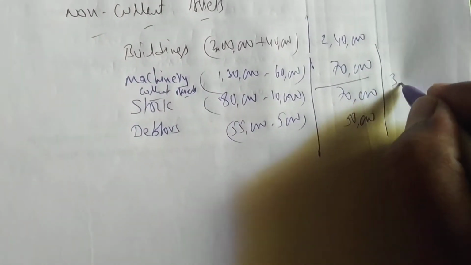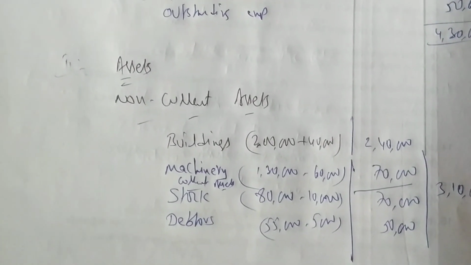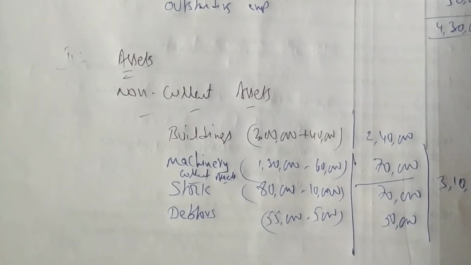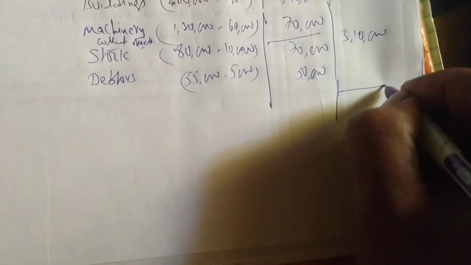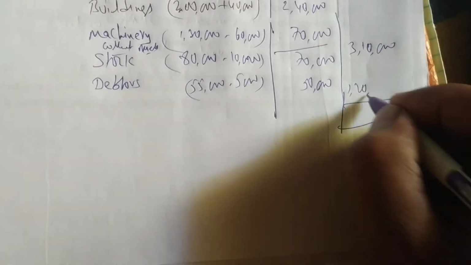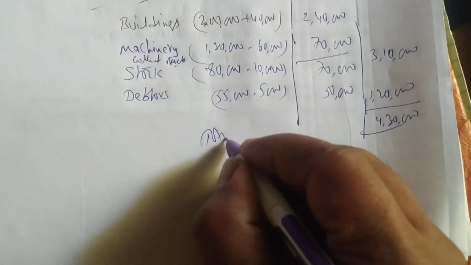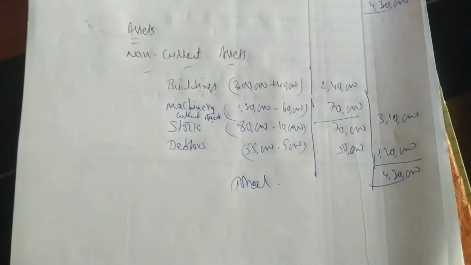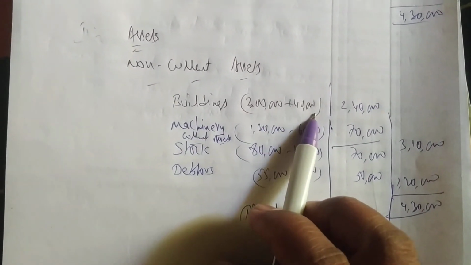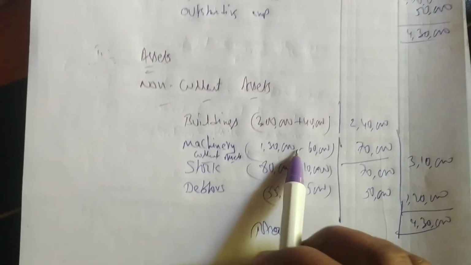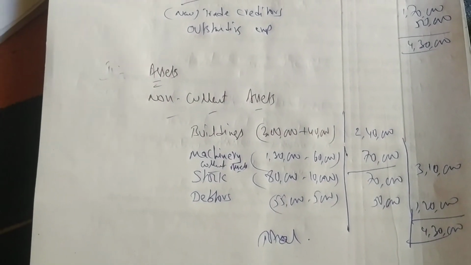The total of non-current assets is 3,10,000, and 70 plus 50 plus 3,10,000 gives 4,30,000. The total of assets is 4,30,000. Done. So what have we done in non-current assets? The value of buildings increased by 40,000, machinery reduced by 60,000, stock reduced by 10,000, debtors reduced by 5,000.